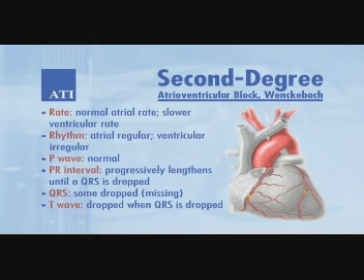Second-degree atrioventricular block, Wenckebach, formerly called type 1. Rate: normal atrial rate, slower ventricular rate. Rhythm: atrial regular, ventricular irregular. P wave normal. PR interval progressively lengthens until a QRS is dropped. QRS: some dropped, missing. T wave dropped when QRS is dropped.